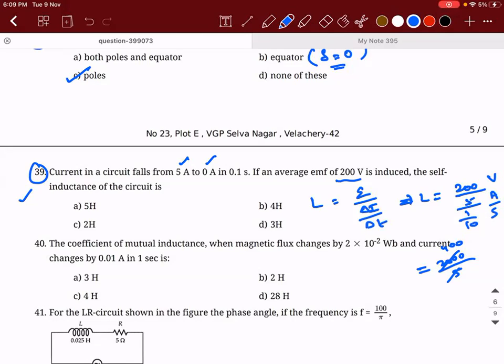Sir, I think it's 200 by 50. Yes, I think I made a mistake. 200 divided by 5 divided by 10 power minus 1, it will go up, 50. So it is 4 Henry. 4 Henry is correct.